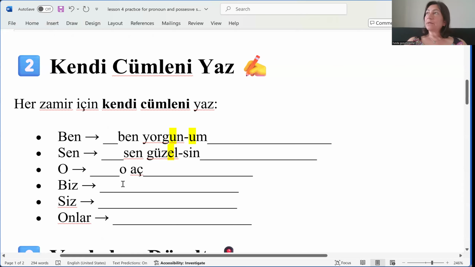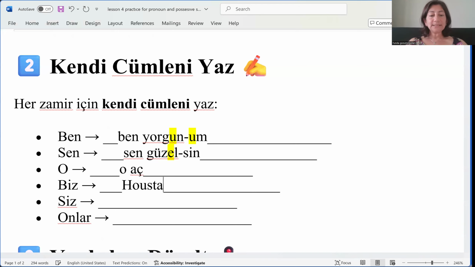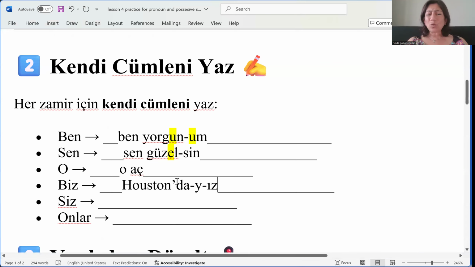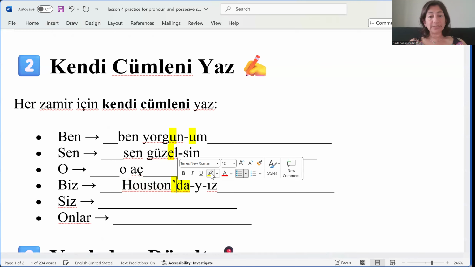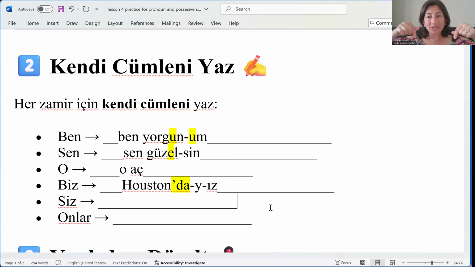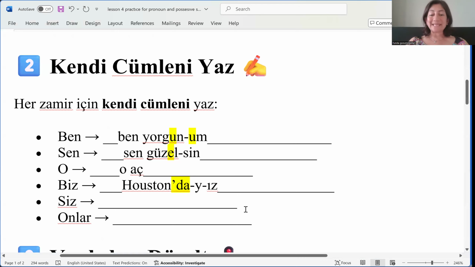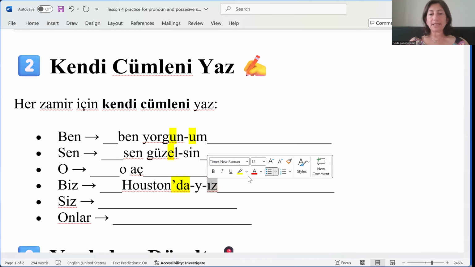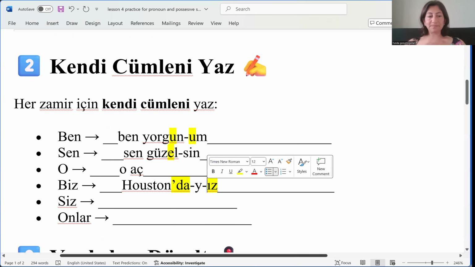We are in Houston. Biz Houston'da, yes. So there is a connector here. And you may ask, what is this? We're gonna learn it. You might ask, what is da? We're gonna learn it. Da is another suffix which we always use to talk about where we are. So now that we are in Houston, we're talking about where we are. So we have to use this suffix. It's another class. Houston'dayız. So here, the main focus here is the suffix for we.